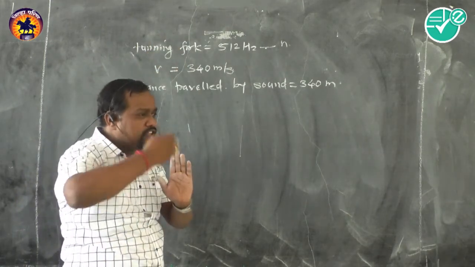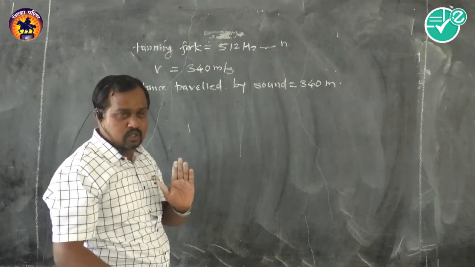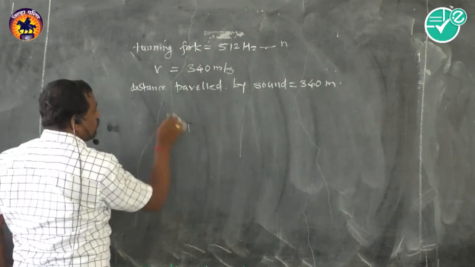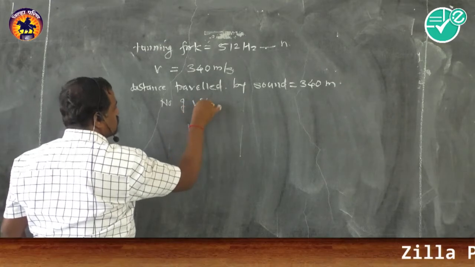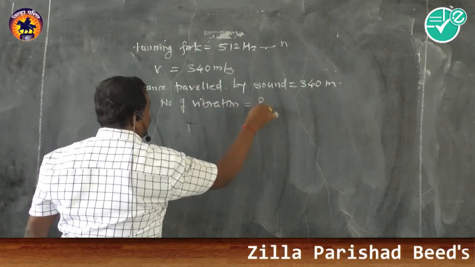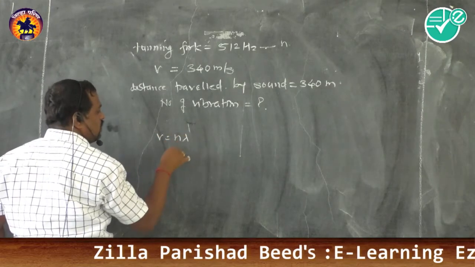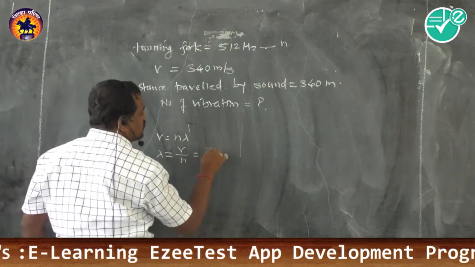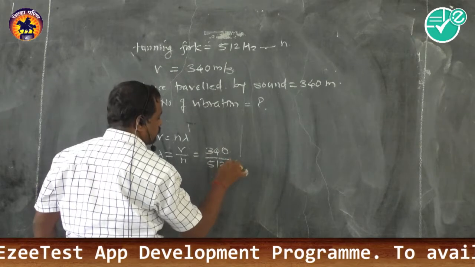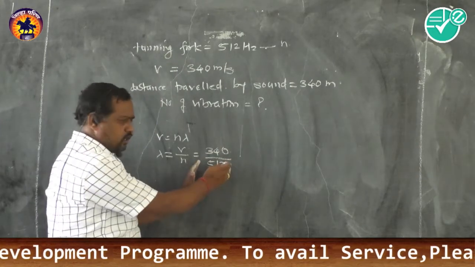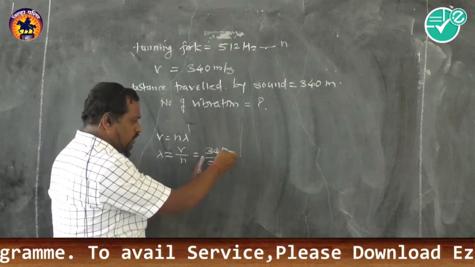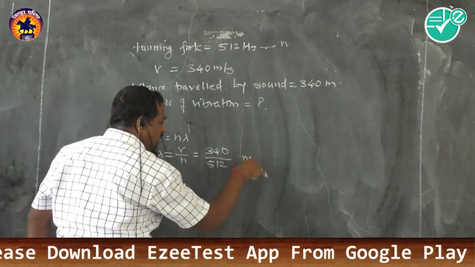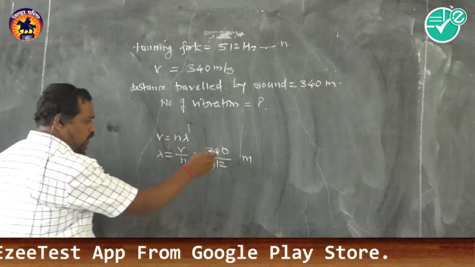Now as we know, there are a number of vibrations present in the distance. So once we know the wavelength lambda and we have the distance, we will get the answer for the number of vibrations. Vibrations we need to find out. See, first v is equal to n lambda. From this we can get lambda, which is equal to v divided by n. V is 340, so lambda is 340 divided by 512. I will keep it as it is. No need to solve, instead of wasting time here, it will get solved ultimately. Now this is the wavelength lambda in meter. You can get the solution, but no need to go for this.